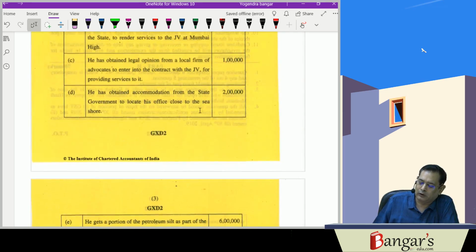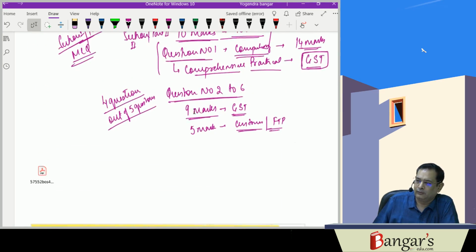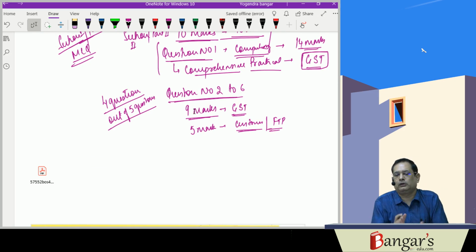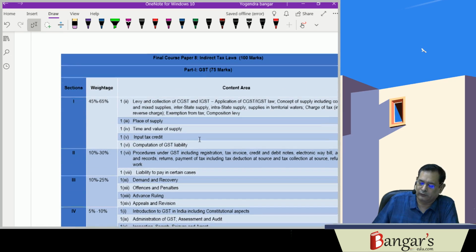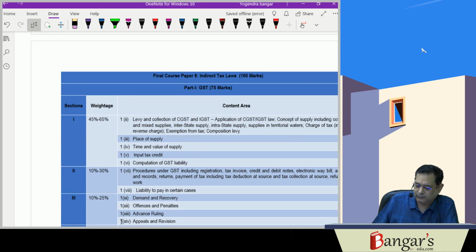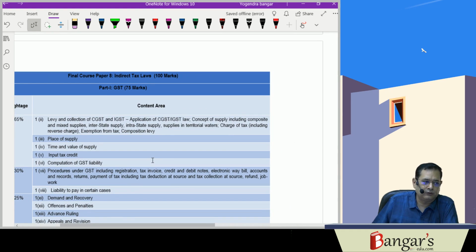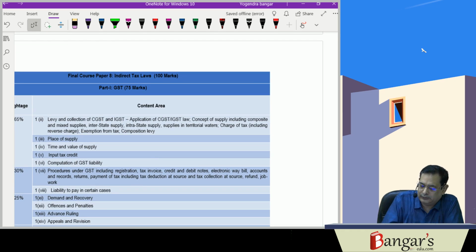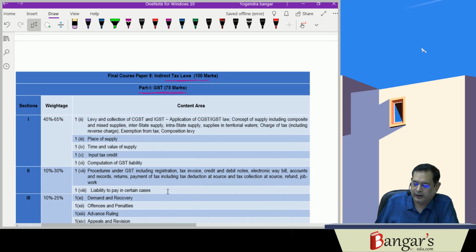Now we come to how they have devised the portions, what weightage has been assigned. That has also been provided by the Institute of Chartered Accountants of India. Now the thing is here, as you are aware, this is paper number 8, Indirect Tax Laws, a 100 marks paper. Goods and services tax covers 75%, and 25% is of customs and foreign trade policy.